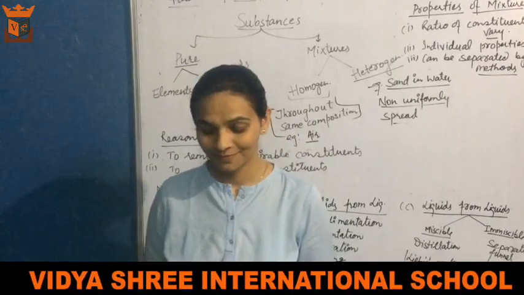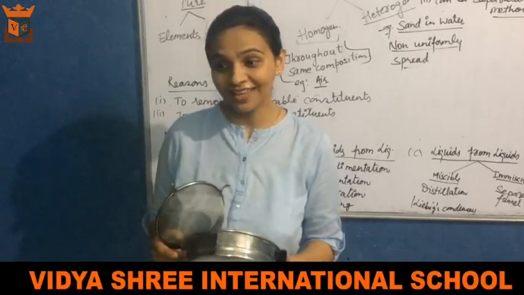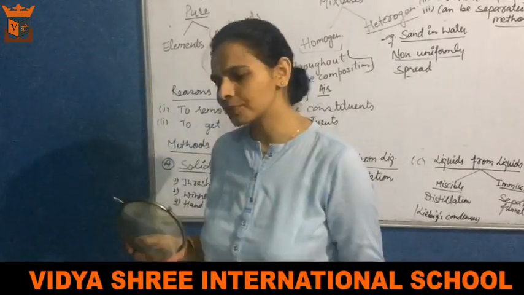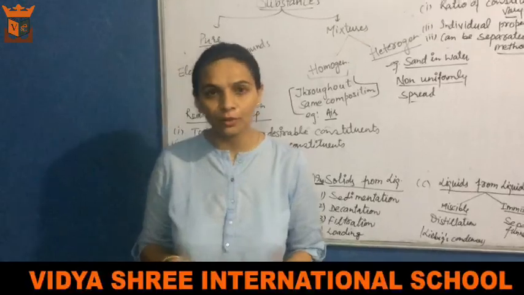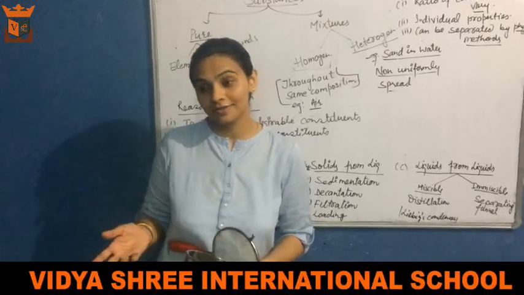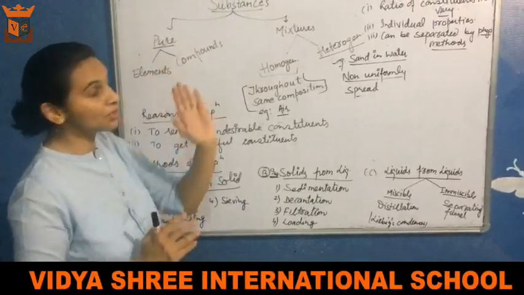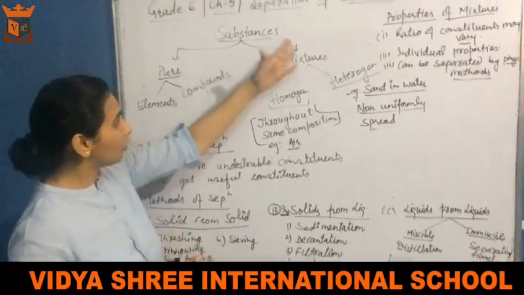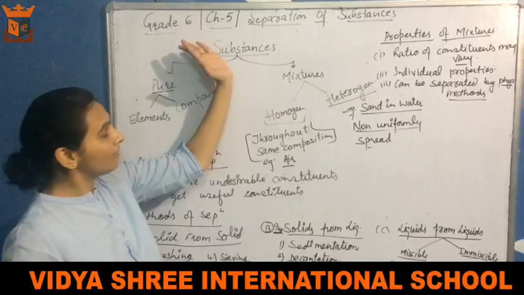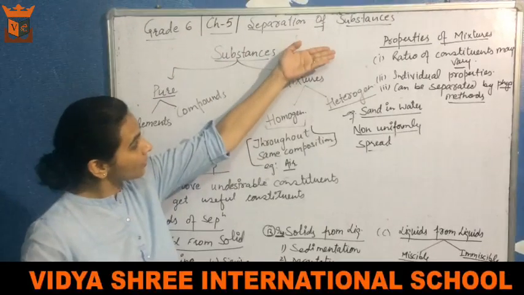Mom, what do you have in your hands? What do I have in my hands? Actually, these are some substances which are used to separate some other substances. Because the name of the chapter is Separation of Substances. You know, chapter number 5 in your class, Separation of Substances.